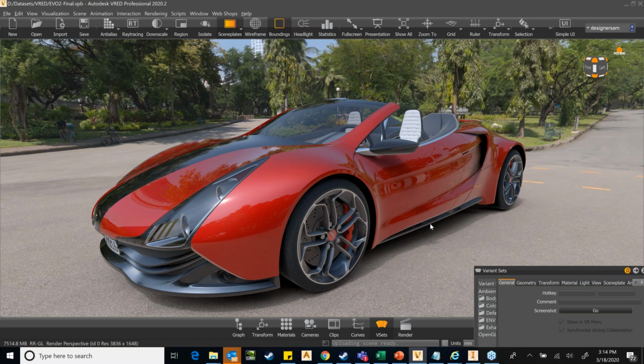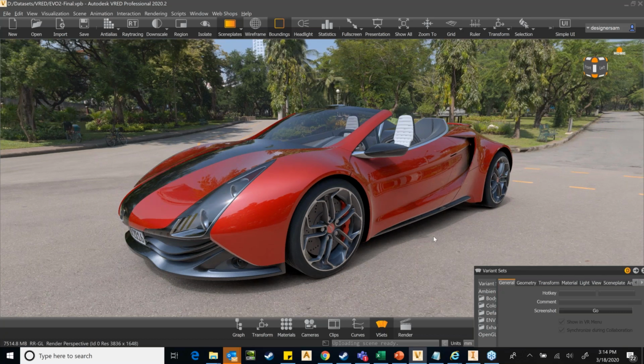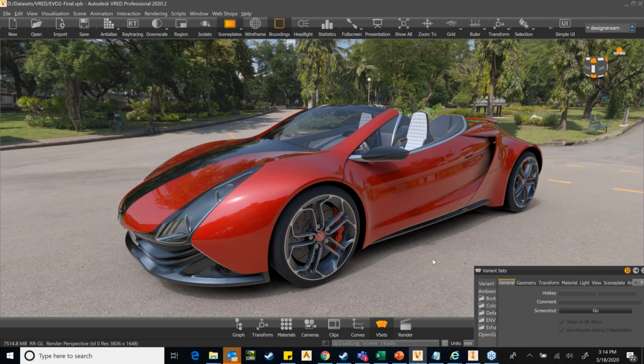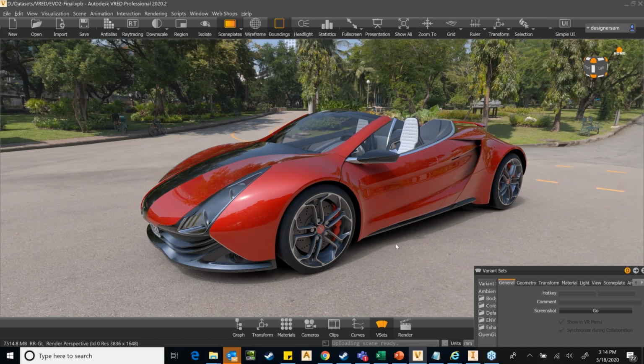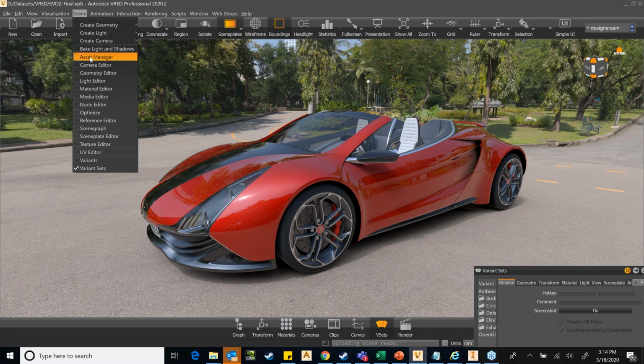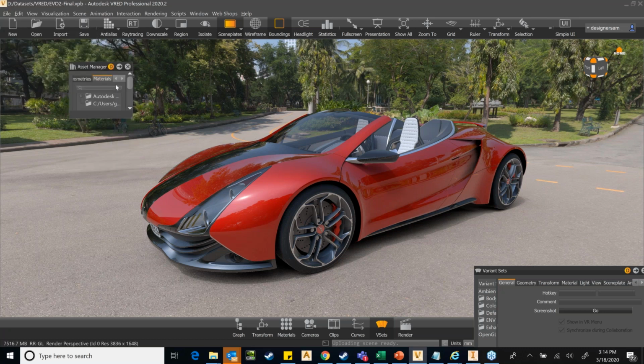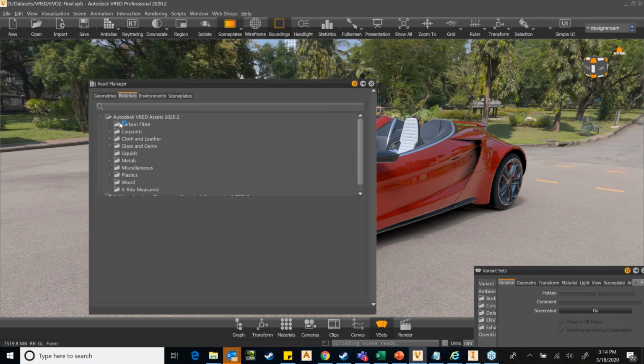This data is coming from Alias, and the type of visualization that you see is possible because of a library available within the software, which is the asset manager. In the asset manager, you will see a whole lot of materials.